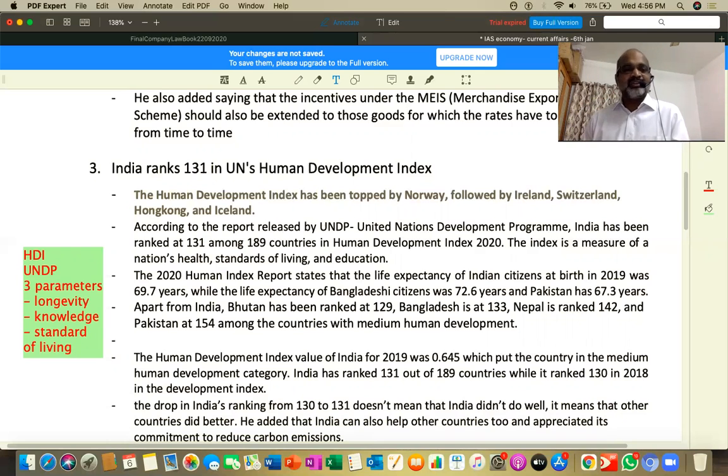When we talk about longevity, it is the life expectancy of people. When we talk about knowledge, it is basically education. When we talk about standard of living, it is real per capita income, which is nothing but per head income. I repeat: longevity indicates life expectancy, how many years a person lives; knowledge indicates the level of education; standard of living indicates real per capita income.